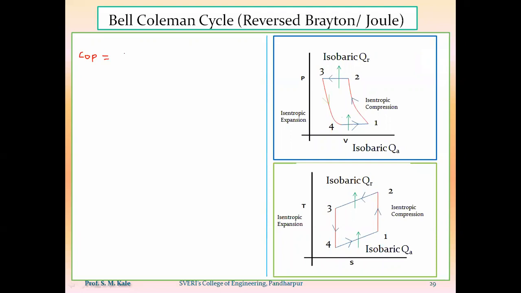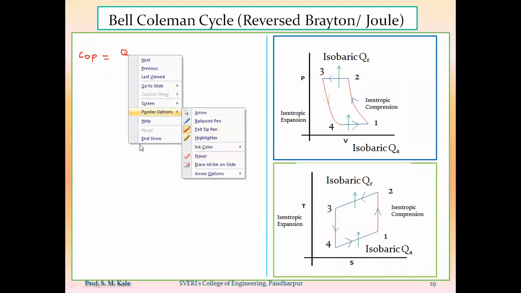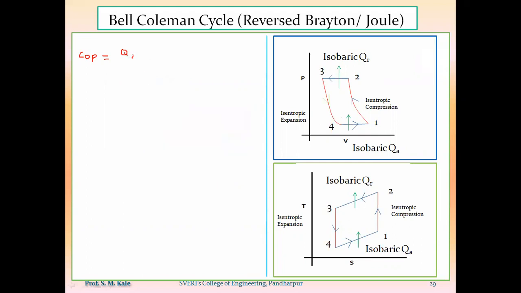I know the simple formula related to COP of the Bell-Coleman cycle. COP of any refrigeration system is given by the refrigerating effect divided by work done. In a refrigeration process, the refrigerating effect is nothing but the amount of heat absorbed, that is QA. So COP is the amount of heat absorbed divided by work done. That is the simple formula to calculate the COP of any refrigeration system.